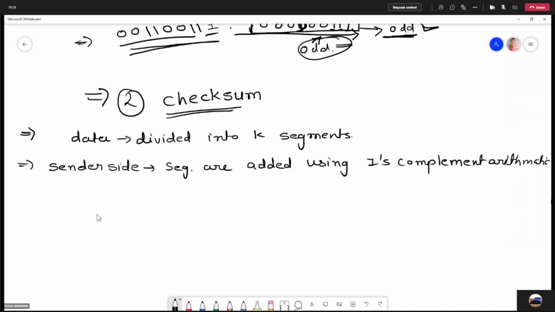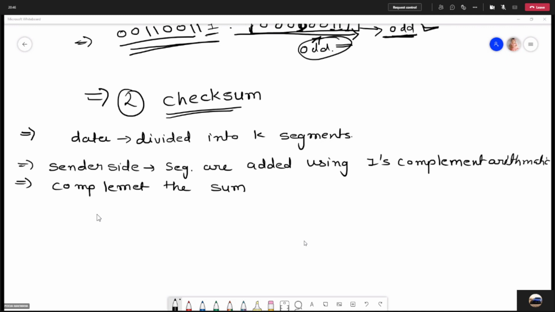So you have to add the carry into the sum. And finally, whatever the sum is, you have to complement the sum. So after doing the sum, you have to complement the sum.